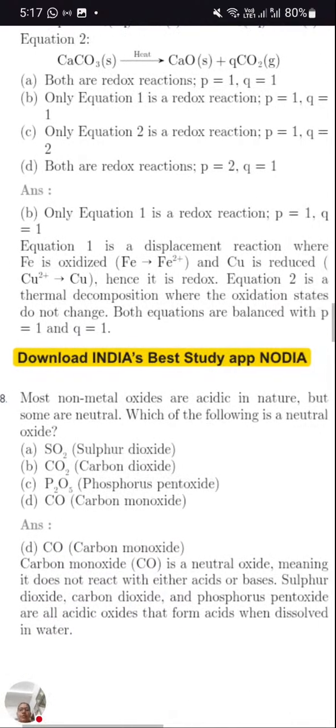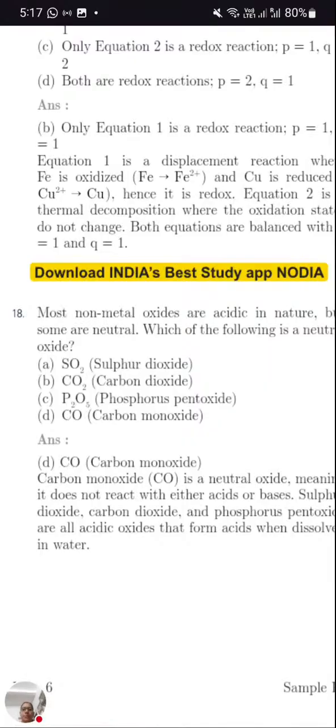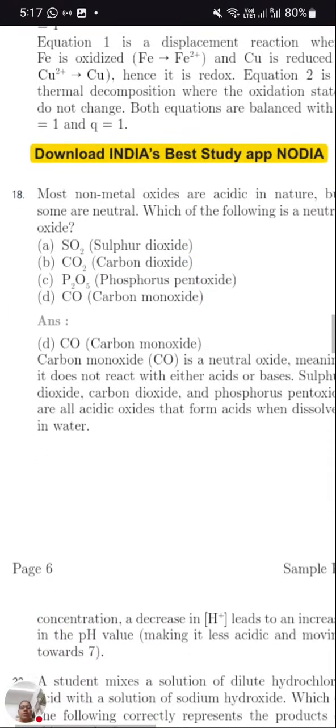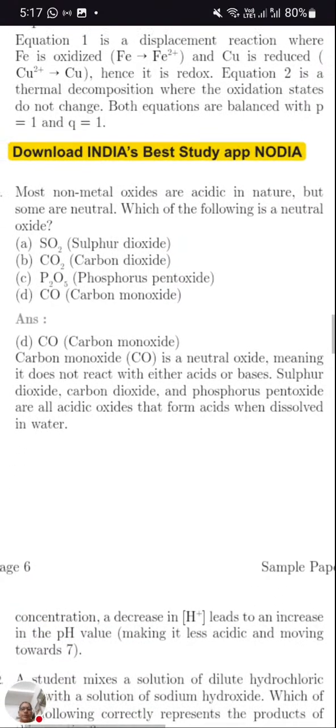Now coming to the next question, the 18th one. Most non-metal oxides are acidic in nature. Most of the non-metal oxides are acidic in nature, but some are neutral. Which of the following are neutral? Carbon monoxide and water.